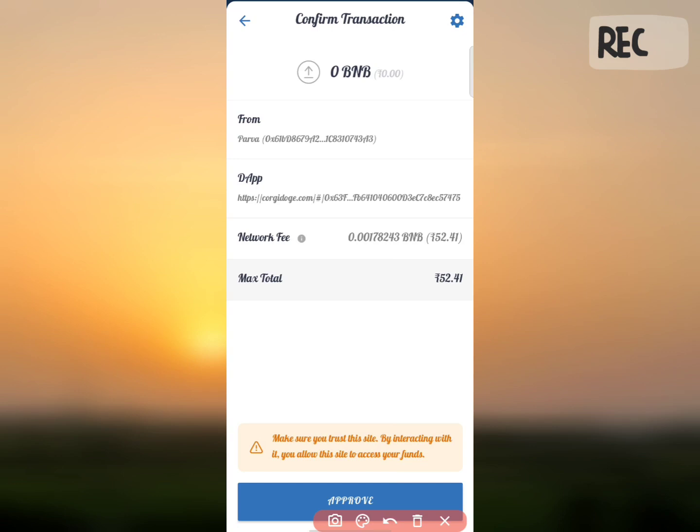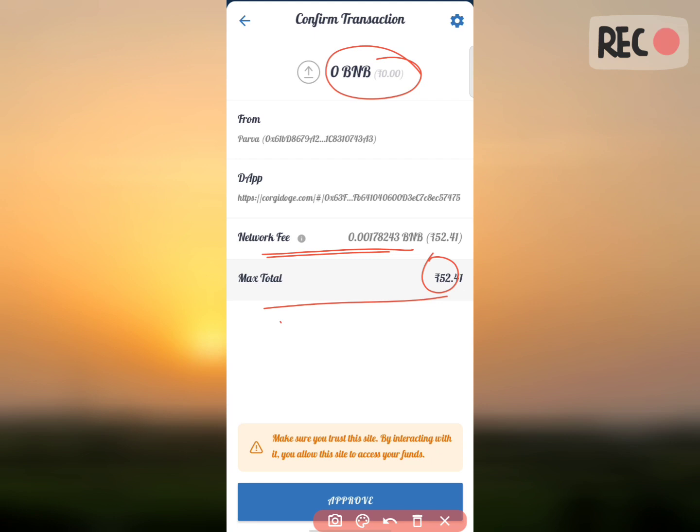You will be redirected to this payment page. As you can see here, 52 rupees. This is only the network fee, and you will not need to pay any BNB to this particular airdrop, but you need to pay this network fee, because every transaction needs a network fee and gas fee.